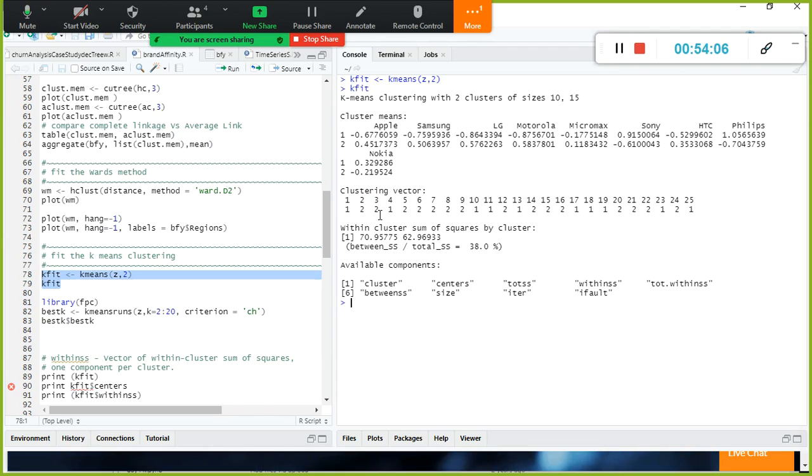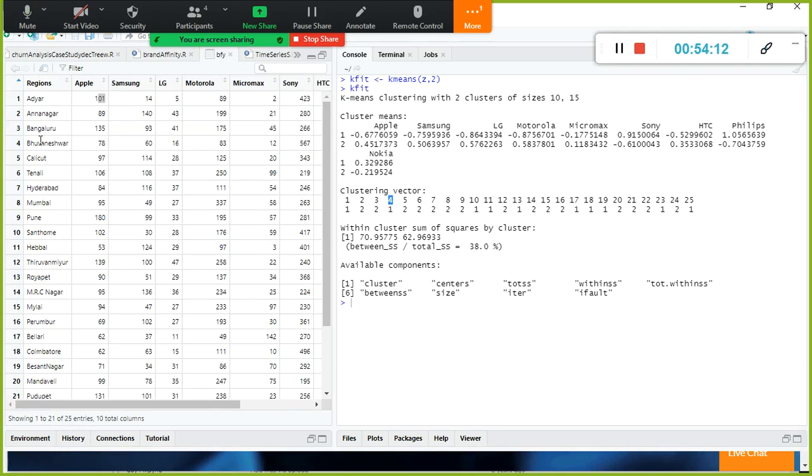Third record was falling in the second cluster. Fourth record was falling in the first cluster. Look here, this fourth one was falling in cluster 1. Maybe the values are somewhat closer. Maybe the Bhubaneswar sales is same as Adyar sales somewhat. Okay, so that's why it put everything here.